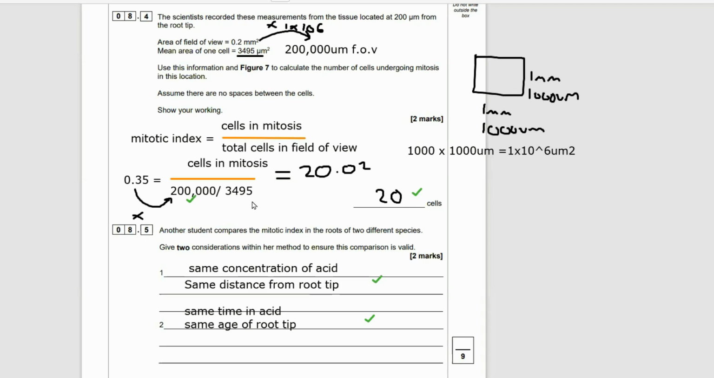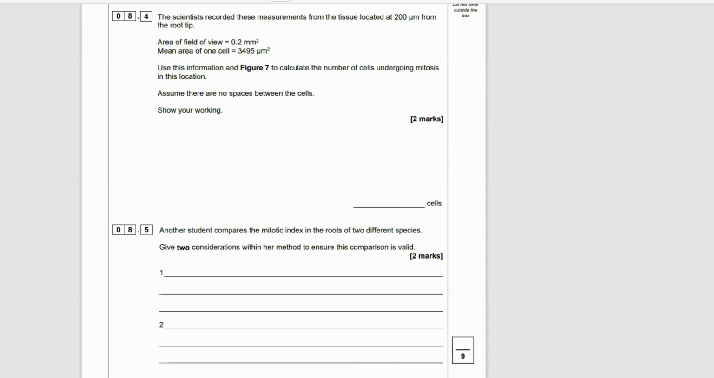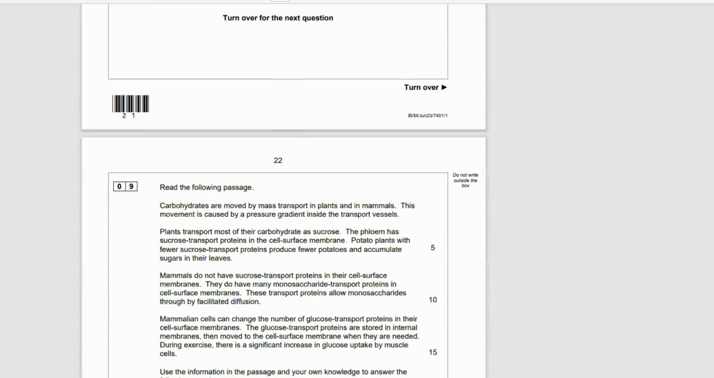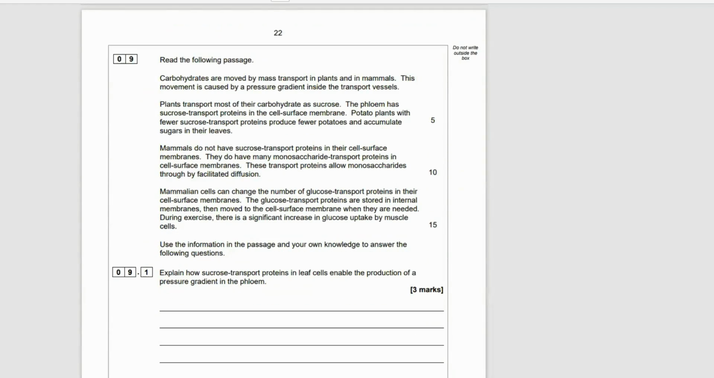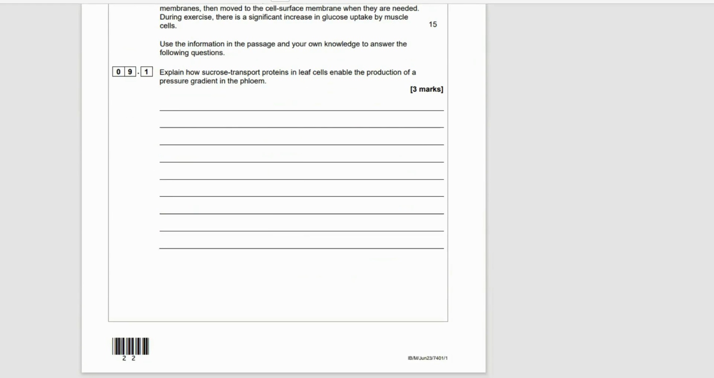You're going to get a maximum of 2 marks. It only asks for 2 considerations, so don't write 4. That was just me showing you the different possibilities. Okay, moving on. We're getting near the end now. We're on question 9. So let's have a go at this.